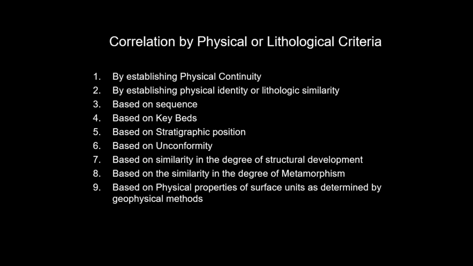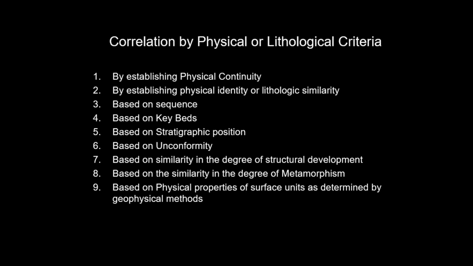Similarity of the intensity of structural deformation can be considered as a criterion for correlation, at least within a single sedimentary province. For example, if two stratigraphic sections that are not widely separated contain strongly deformed, then moderately deformed and undeformed strata, the correlation between respective types is possible. But you should be very sure that long range correlation of this type is very unreliable, because the intensity of the structural disturbances is likely to decrease rapidly away from the diastrophic center.